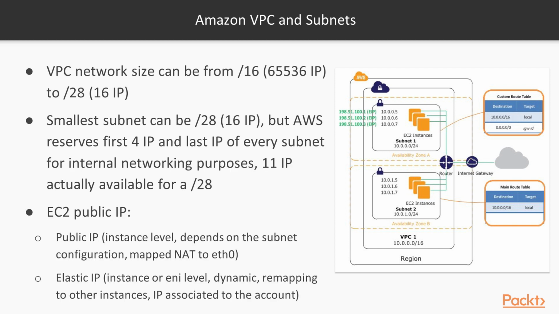There is also a concept that is important to understand, which is public IP addresses. When you launch an EC2 instance in a public subnet, and the public subnet is configured to assign public IPs, remember that this is a temporary public IP. So it is not going to persist if you stop, terminate, or restart your instance. If you want to keep your IP address, you need to create an elastic IP and assign it to your instance.